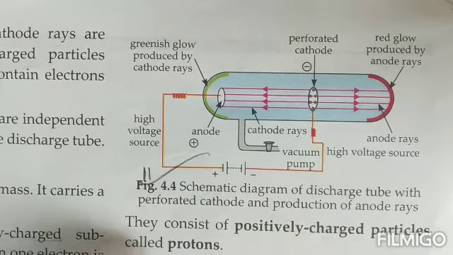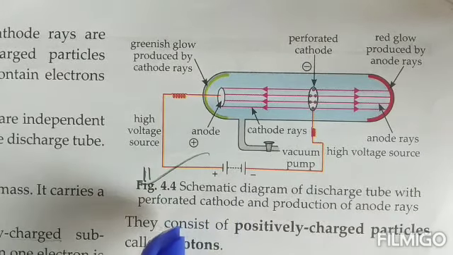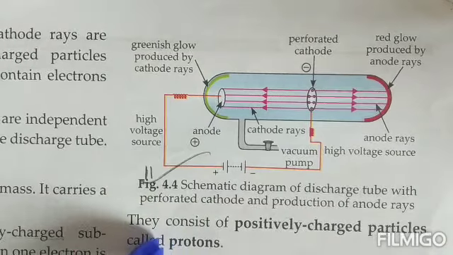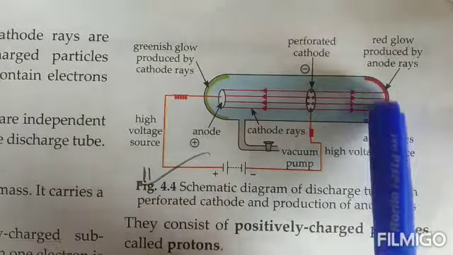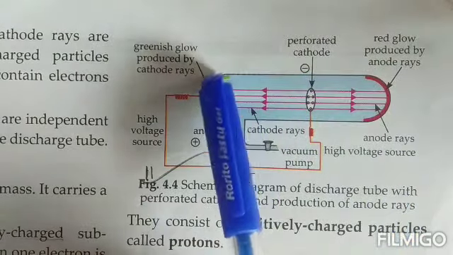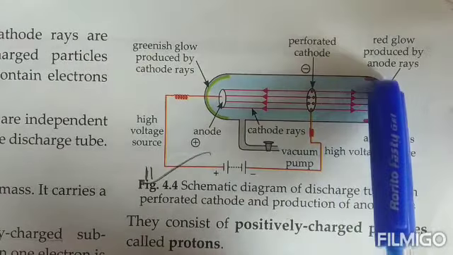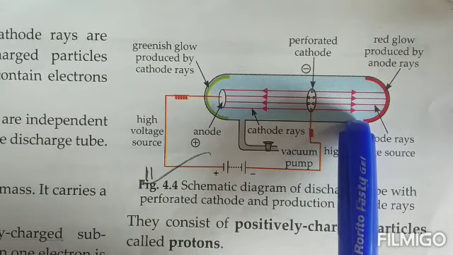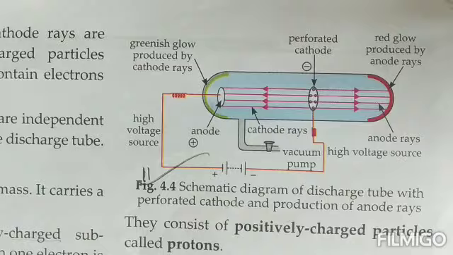which were moving from the anode towards the cathode, and then they were again producing a glow. See, a glow was being produced. So this gave rise to the discovery of the protons.